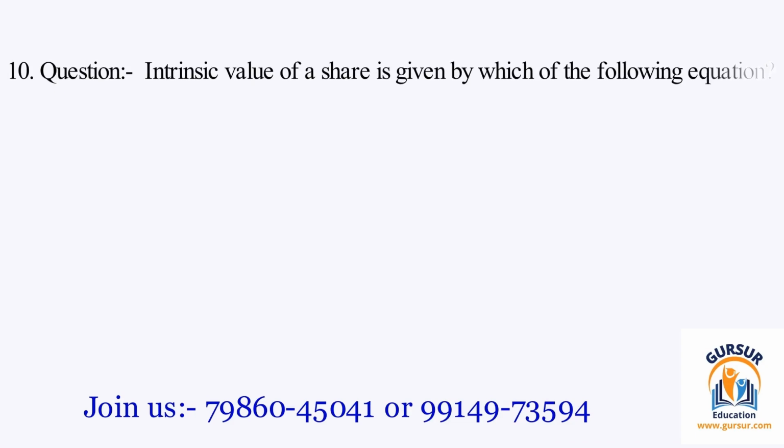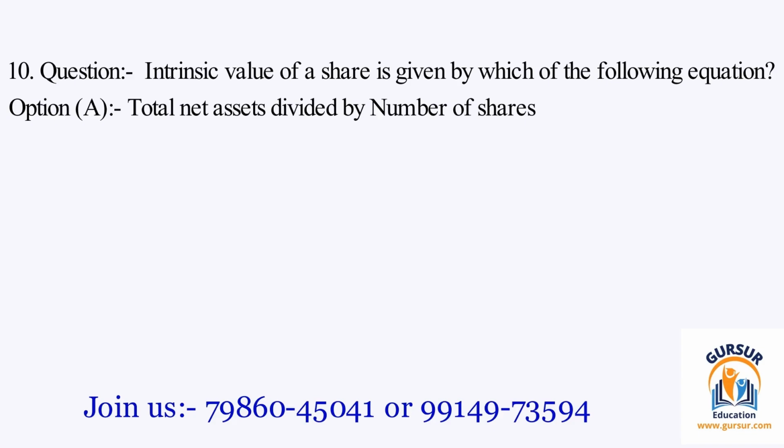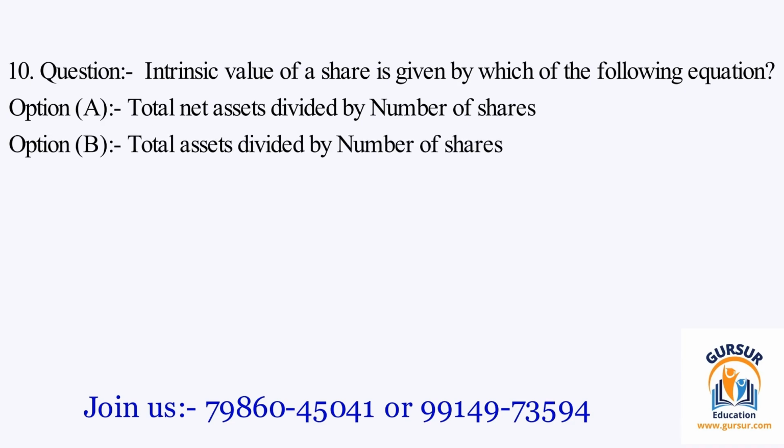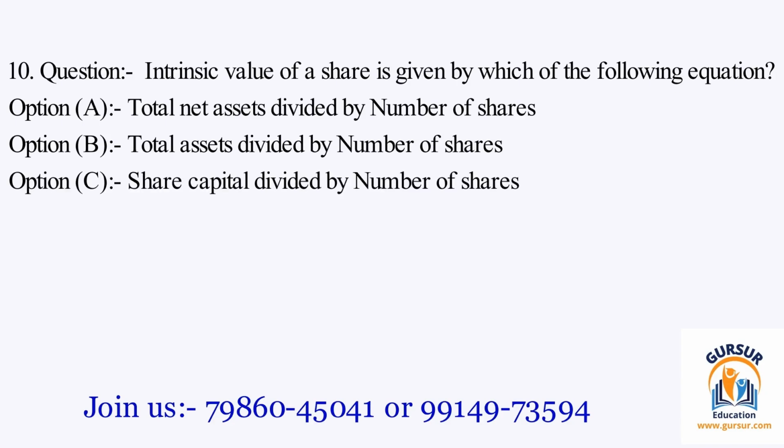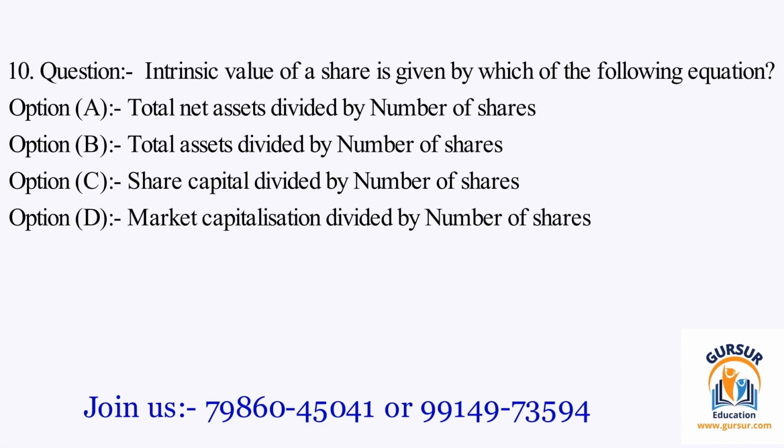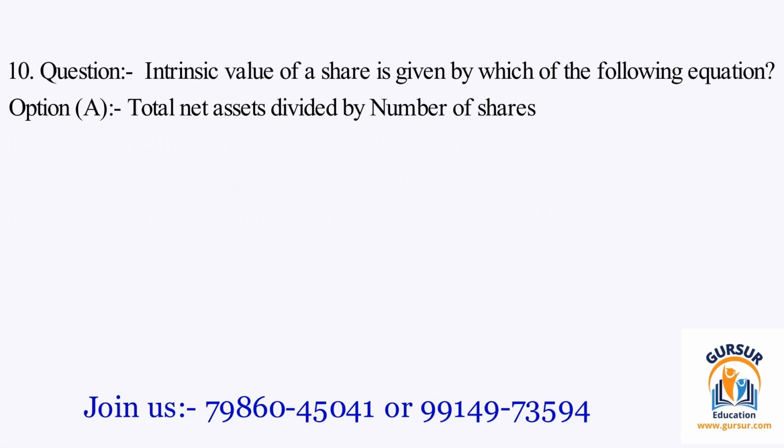Question number 10. Intrinsic value of a share is given by which of the following equation? The option A is, total net assets divided by number of shares. The option B is, total assets divided by number of shares. The option C is, share capital divided by number of shares. The option D is, market capitalization divided by number of shares. The right answer of the question is option A, and that is, total net assets divided by number of shares.